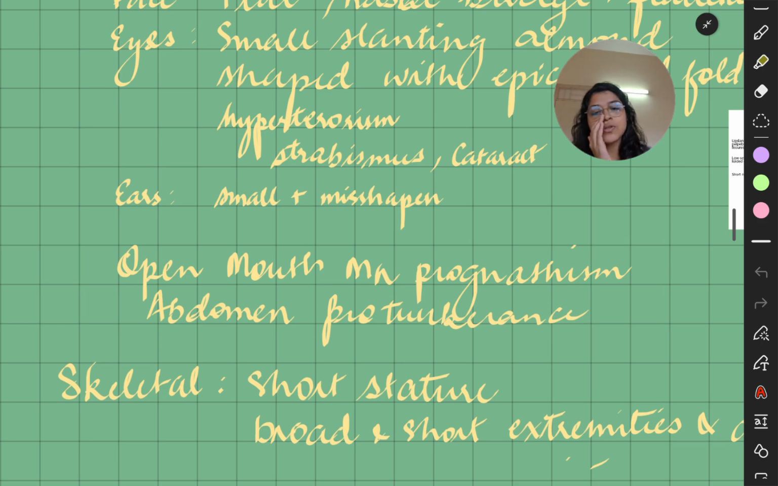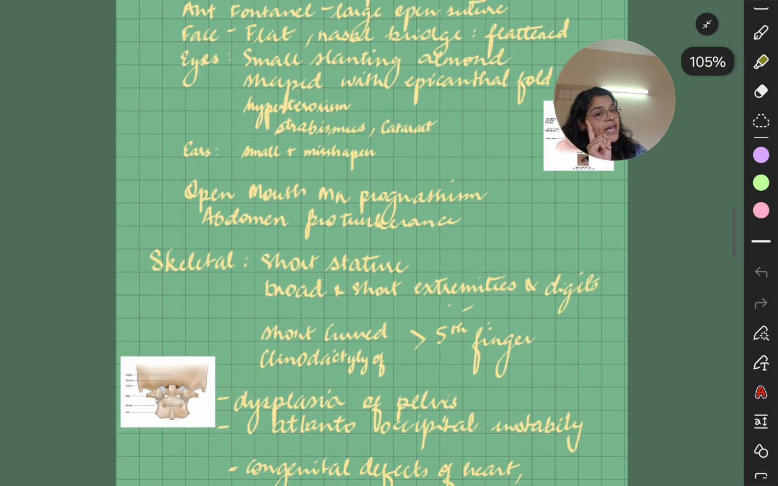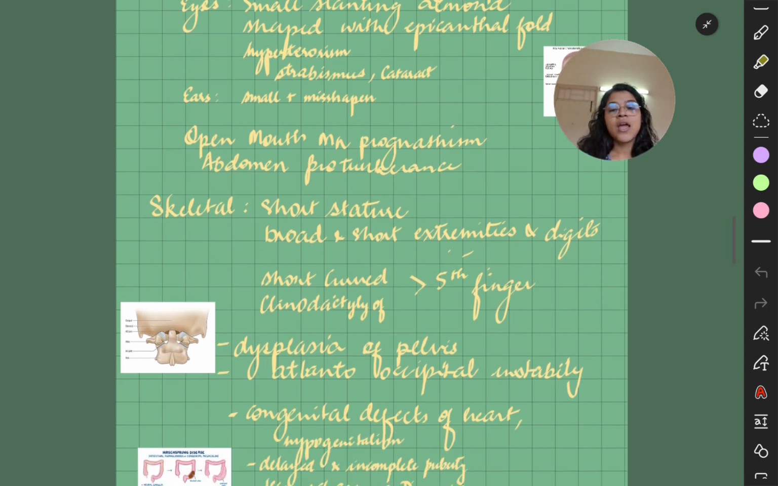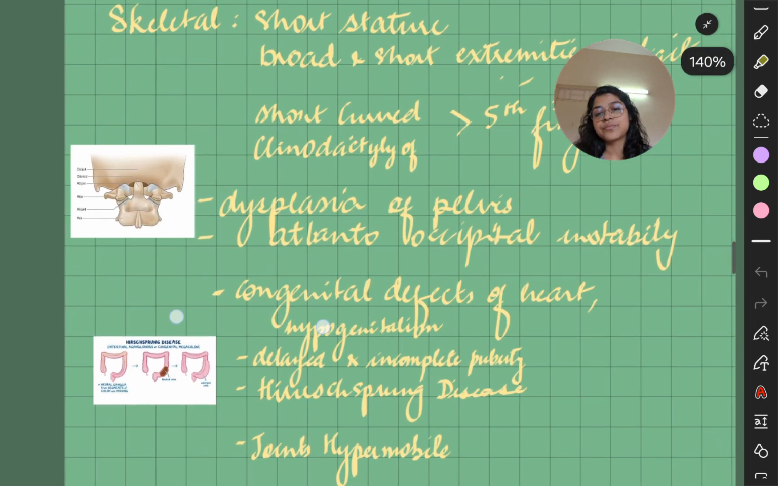Then the mouth is open mouth and mandibular prognathism. Abdominal protuberance can also be seen. As I told you, they have short stature, broad and short extremities and digits. They have very broad and short extremities and digits. This short curved fifth finger, which is known as clinodactyly.